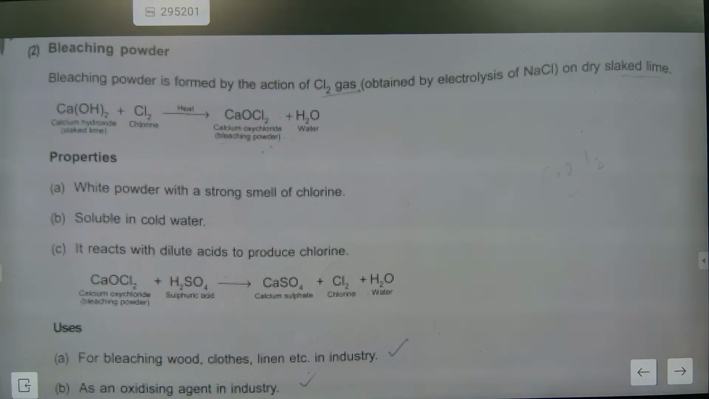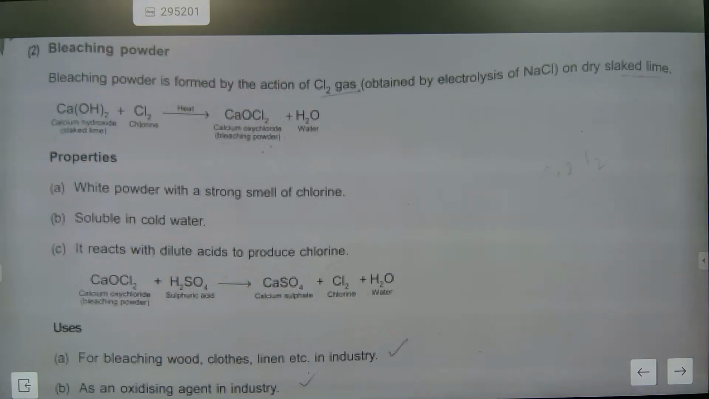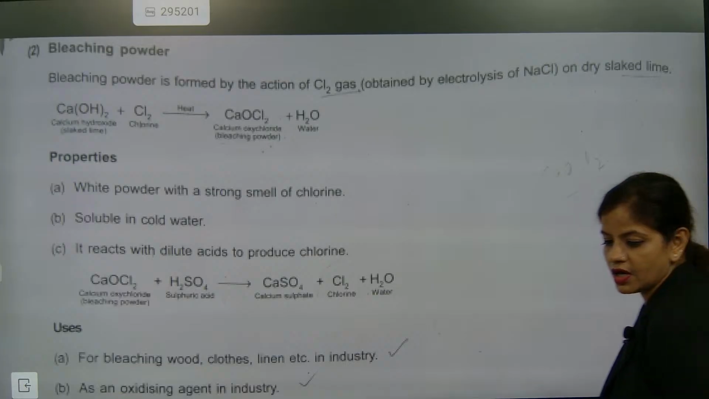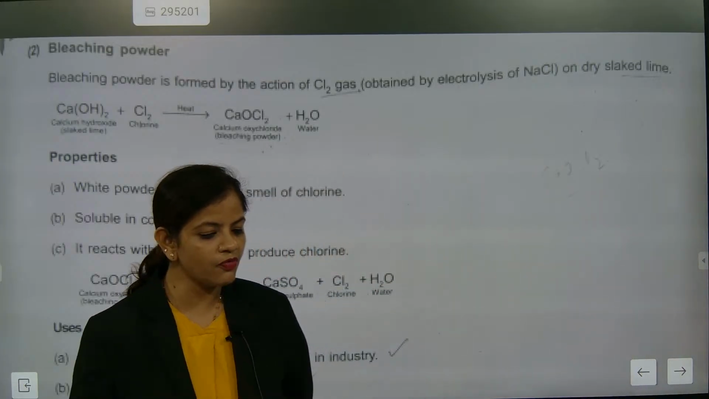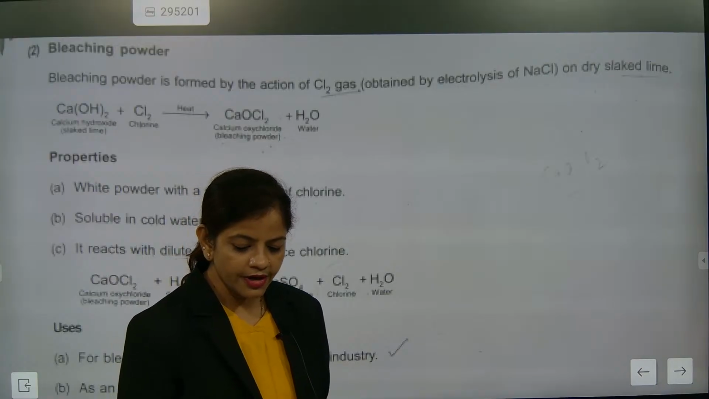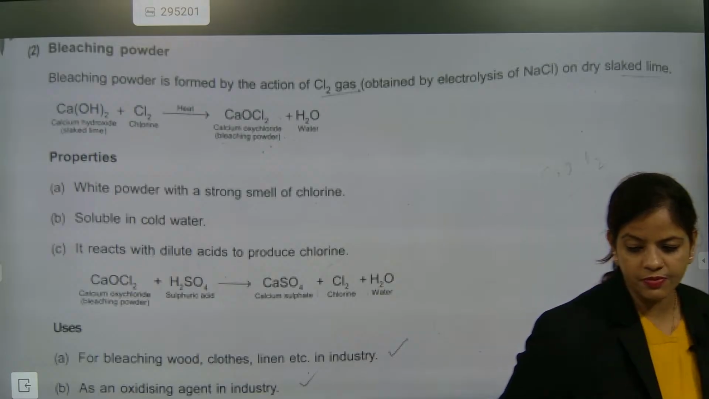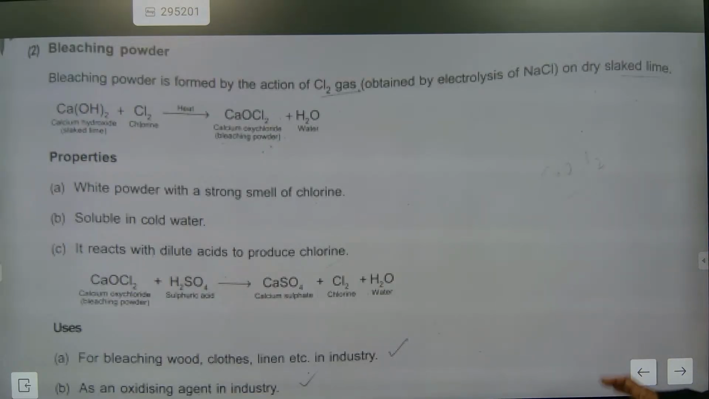So you need to write down these properties. White powder with a strong smell of chlorine. After that, soluble in which type of water? Cold water. Very clear. Understood? Soluble in which type of water? Cold water. Remember this part. This is the first part you remember. Second part is it reacts with dilute acid to produce chlorine.